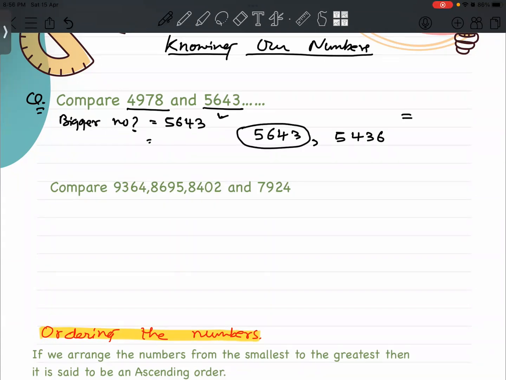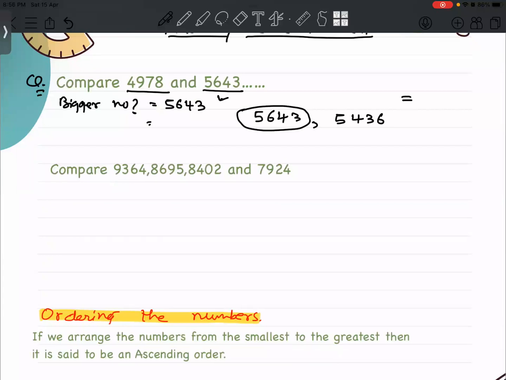Very good. One more observation can be made here: 5643 is made up of four different digits, 5, 6, 4, 3.